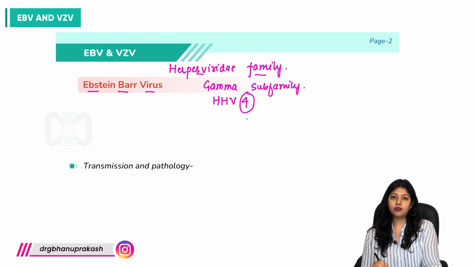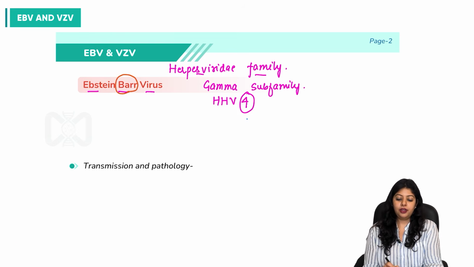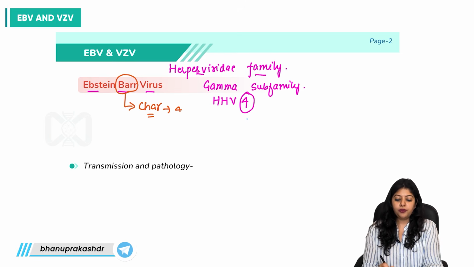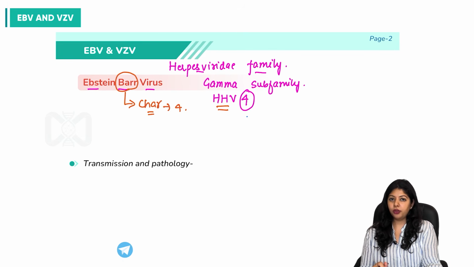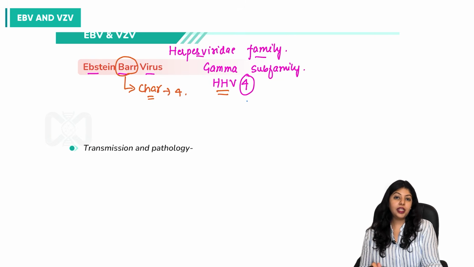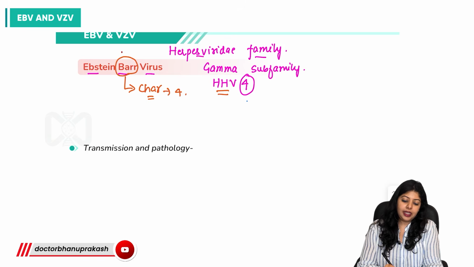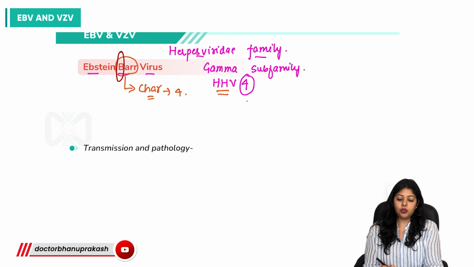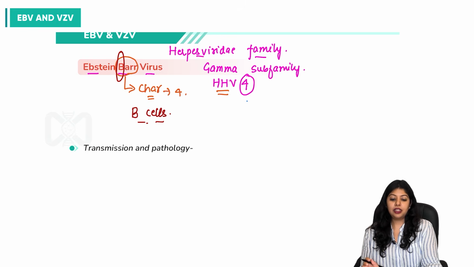So how do you remember this official name? Let's take the name itself, Barr. Does it sound similar to char? Char is a Hindi word for 4, right? So this derives its official name, human herpes 4. And what is the latency site for Epstein-Barr virus? That also comes from the name itself. Let us highlight this letter B. So it is the B cells or B lymphocytes where the Epstein-Barr virus becomes latent.